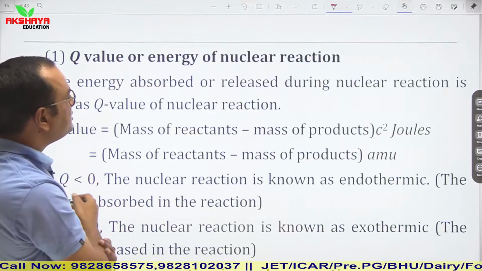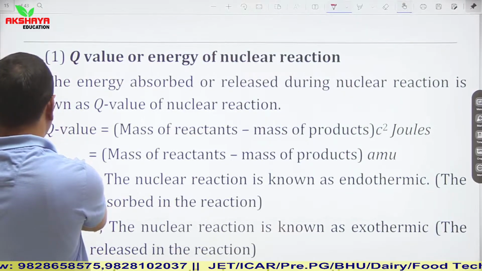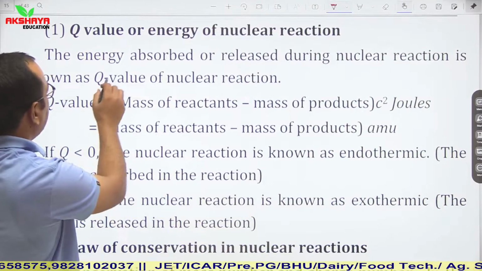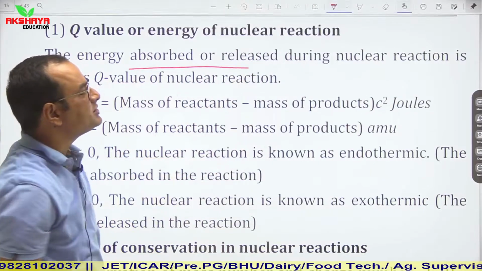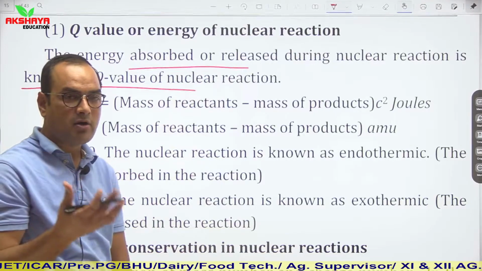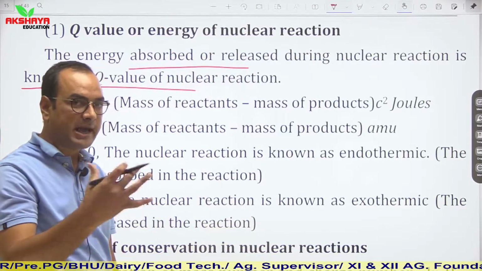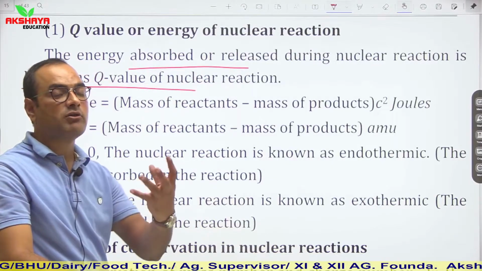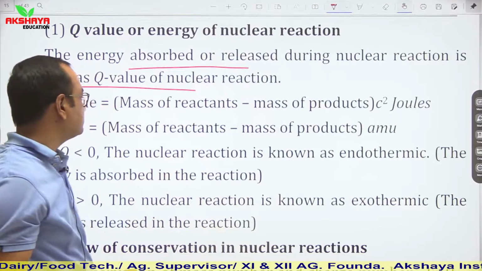Q value or energy of a nuclear reaction. The energy absorbed or released during a nuclear reaction is known as the Q value. If an amount of energy is released or absorbed, then that much energy is known as the Q value.